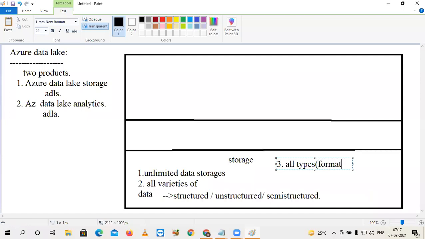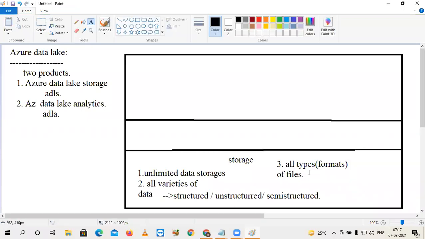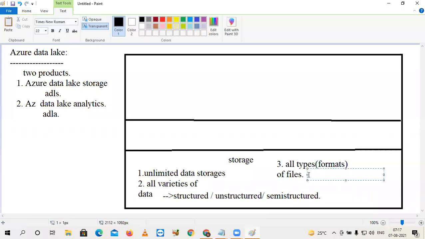Examples of these formats are CSV files, TSV, and even compressed files like zip, Parquet, etc. So these are the three basic advantages you get with Data Lake Storage.